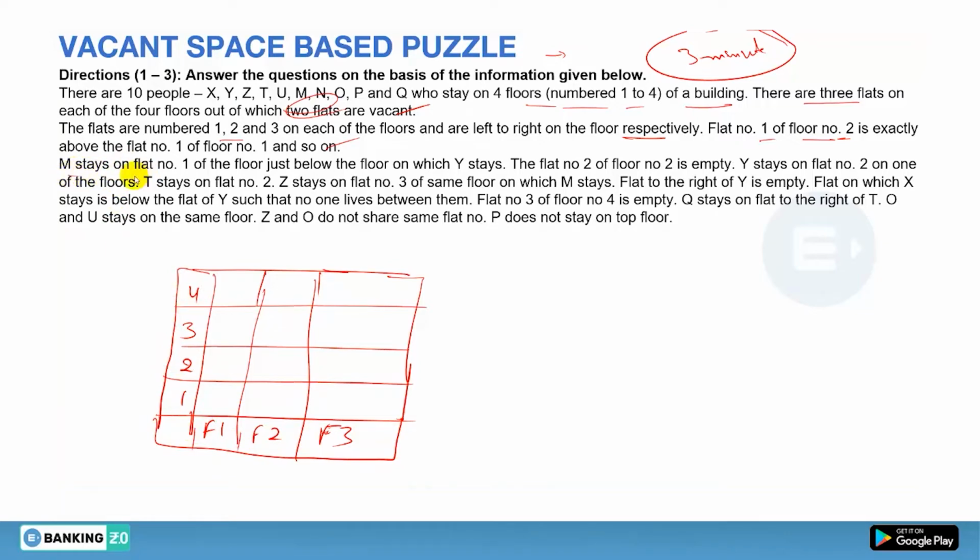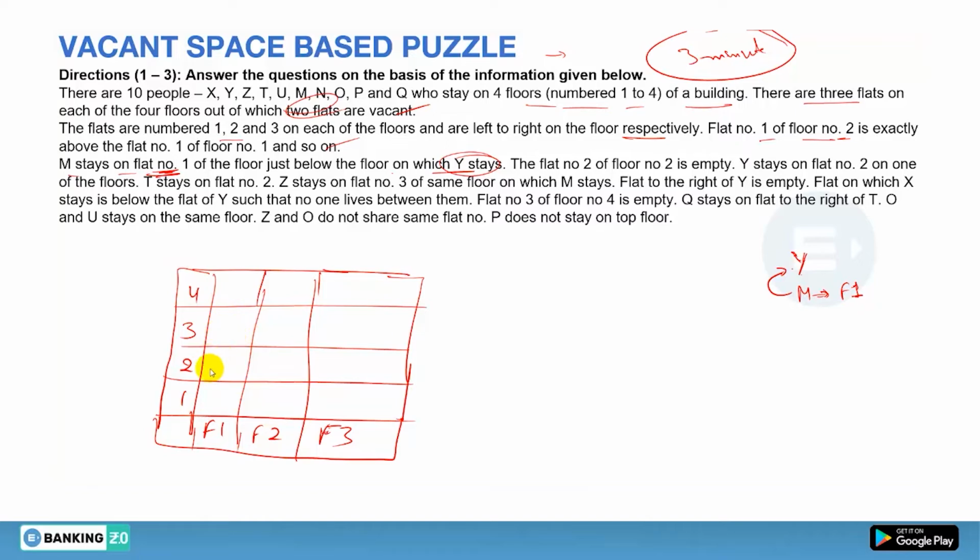So first, M stays on flat number 1 of the floor just below the floor on which Y stays. Okay, so now it is very sure that M must be living in flat number 1, and it must be just below the floor on which Y stays. So above M must be Y, but it is not known that Y will be living in flat number 1. It can be in flat number 2 or flat number 3. The floor will be just above M of Y, but M is in flat 1, that is for sure. So it means what you can have, that Y can be on the 4th, then M can be on this one.